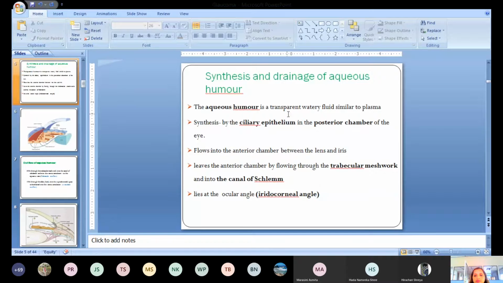So aqueous humor is a transparent watery fluid which is similar to the plasma. The only difference is that the plasma has a high protein concentration, whereas aqueous humor has less protein content. Otherwise it is almost similar to plasma. It is synthesized by the ciliary epithelium in the posterior chamber of the eye.